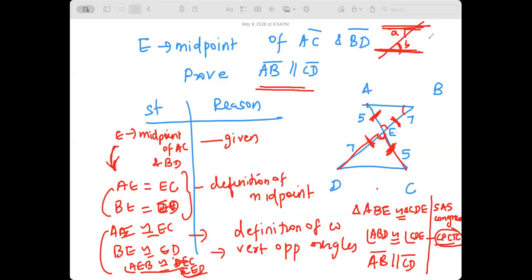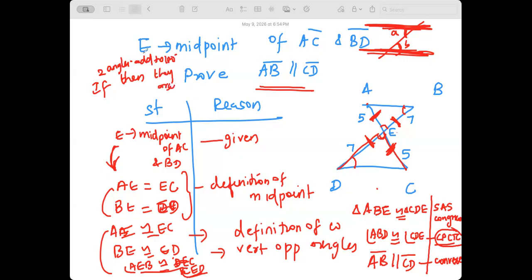When you say the opposite, these two angles are equal, so I'm saying these two lines are parallel. That is called the converse. I have not taught you this. What is the definition of converse? In an if-then statement, if two angles add to 180, then they are supplementary.